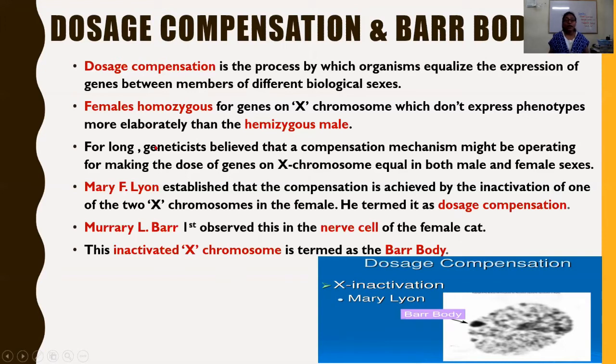So here it is told that although females have the double dose, they are not expressing the traits in double. They are not expressing more than the males.